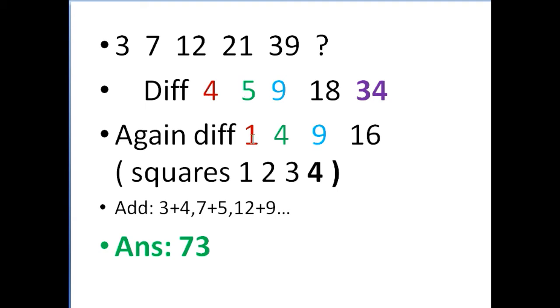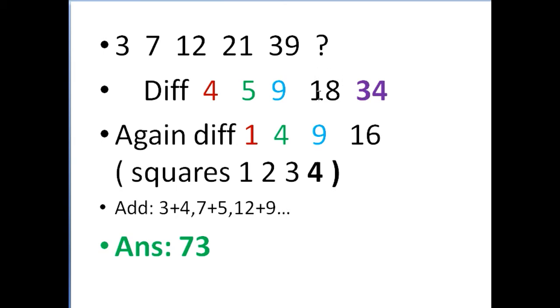4, 5 difference is 1. 5 to 9 the difference is 4. 9 to 18 the difference is 9. So automatically 1, 4, 9. Now you get an idea. 1 square, 2 square, this is 3 square. Automatically the next number will be 4 square. So 18 plus 16, it is 34.